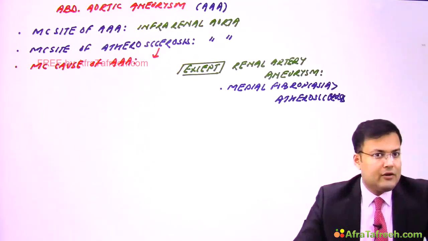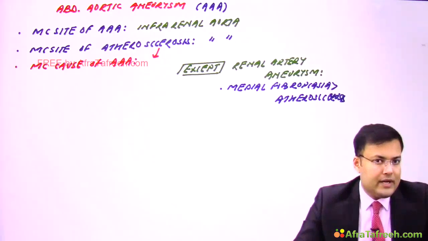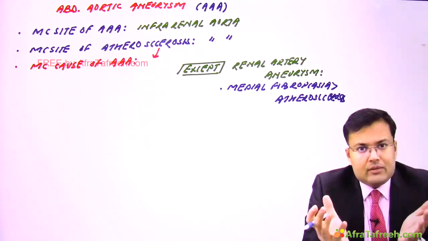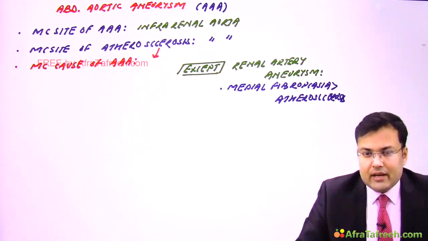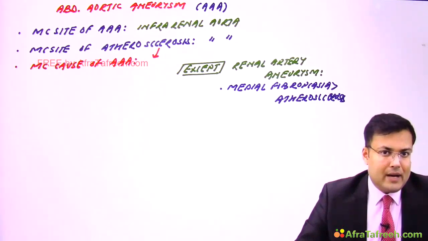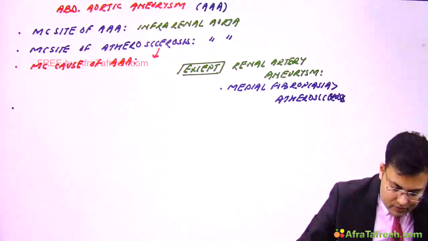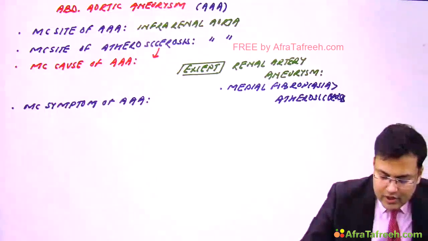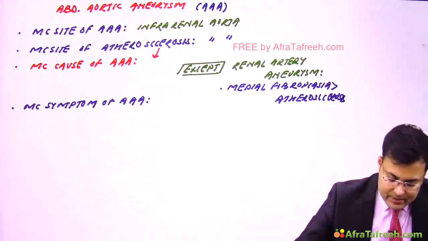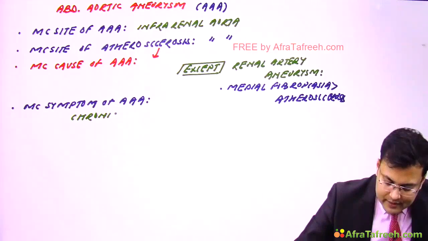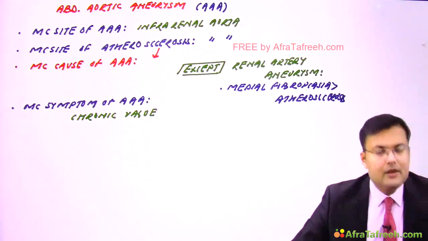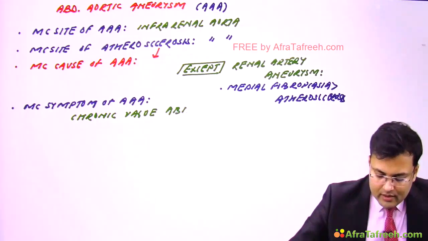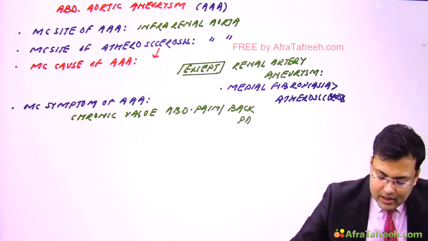Now see, what is the location of aorta and vena cava? It is located in the retroperitoneum. So whenever there is presence of aneurysm, these patients have chronic vague abdominal pain or back pain. Okay, so question, what's the most common symptom of abdominal aortic aneurysm? Because of the retroperitoneal location, these patients have chronic vague abdominal pain or back pain.